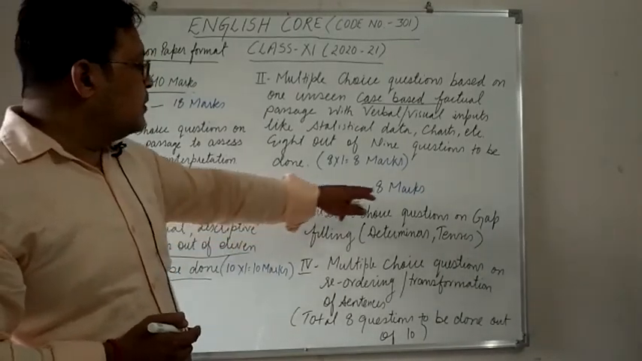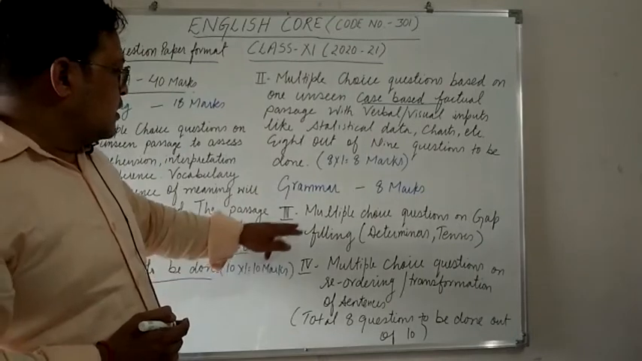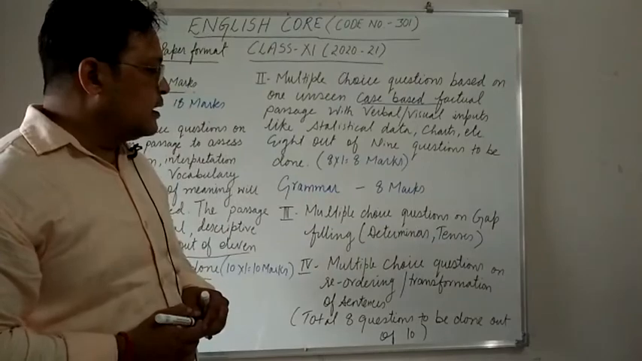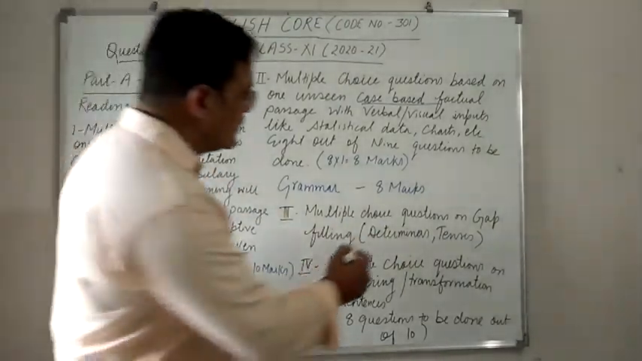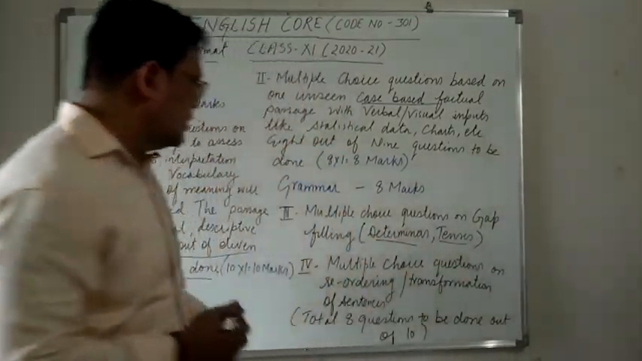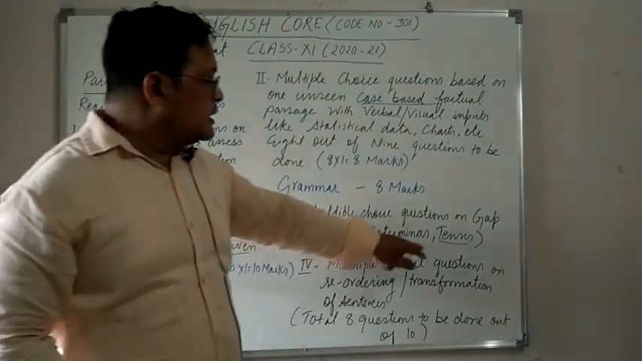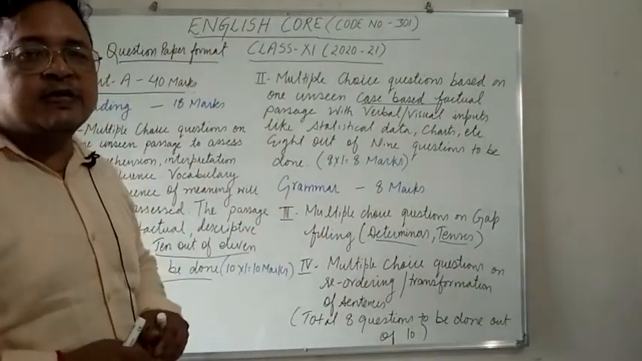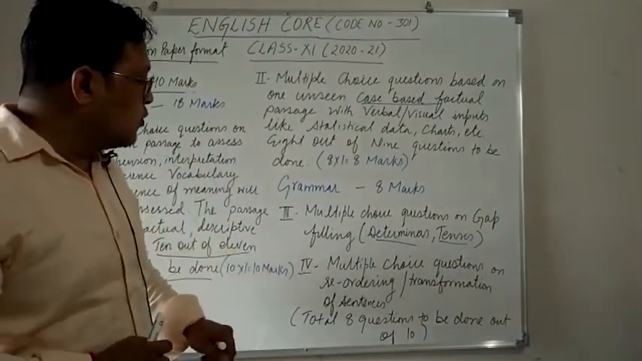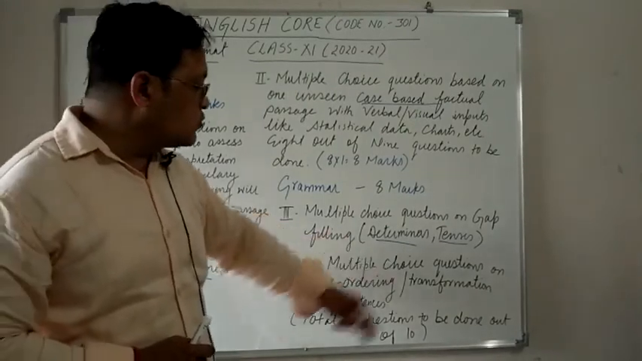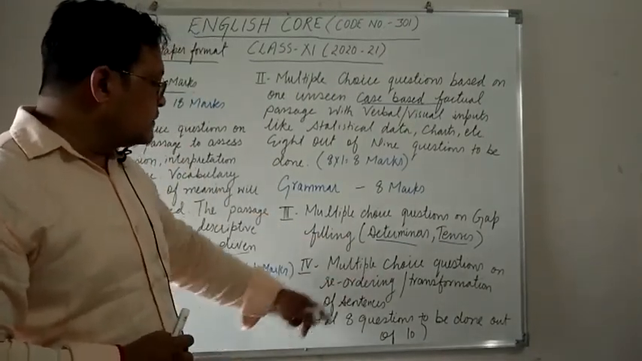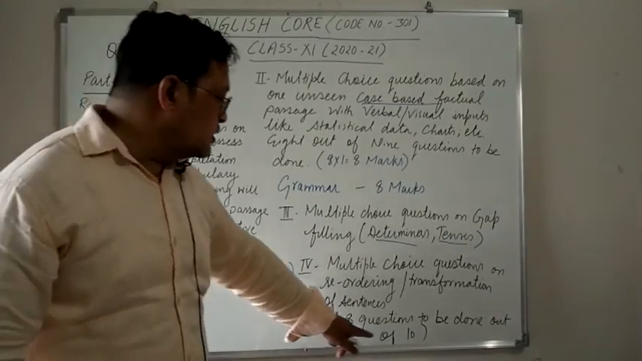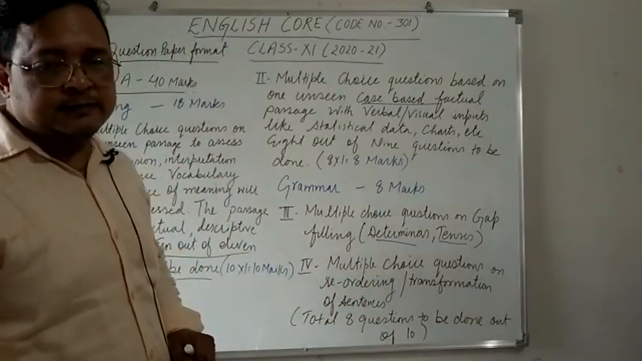Now grammar will be of 8 marks. Question number 3 is multiple choice questions on gap filling, and that will include determiners and tenses. So on these two topics, gap filling will be there and MCQs will be framed. Question number 4 will also be a multiple choice question on reordering and transformation of sentences. Altogether 8 questions are to be done out of 10.